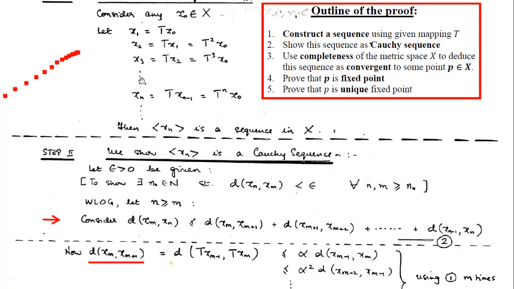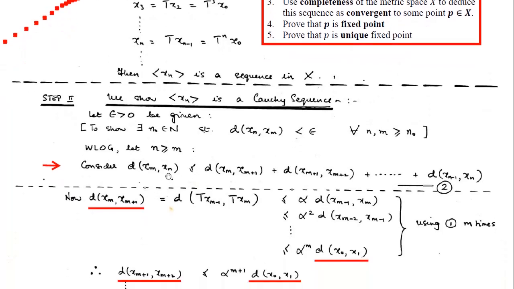Then so on, we will increase the subscript from m to m plus 1, m plus 2, and so on. Then after some time, n will come. So that is how this distance between xn and xm, or d(xm, xn), which is the same because of symmetry. So we'll consider this distance. Why we have used this symmetry, I'll just tell you.